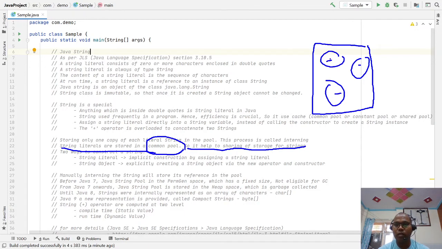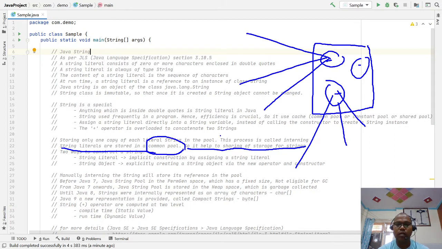So one string literal can be shared by multiple string reference variables. Be careful: there is a constant pool memory where all the string literals are stored, also known as the common pool.